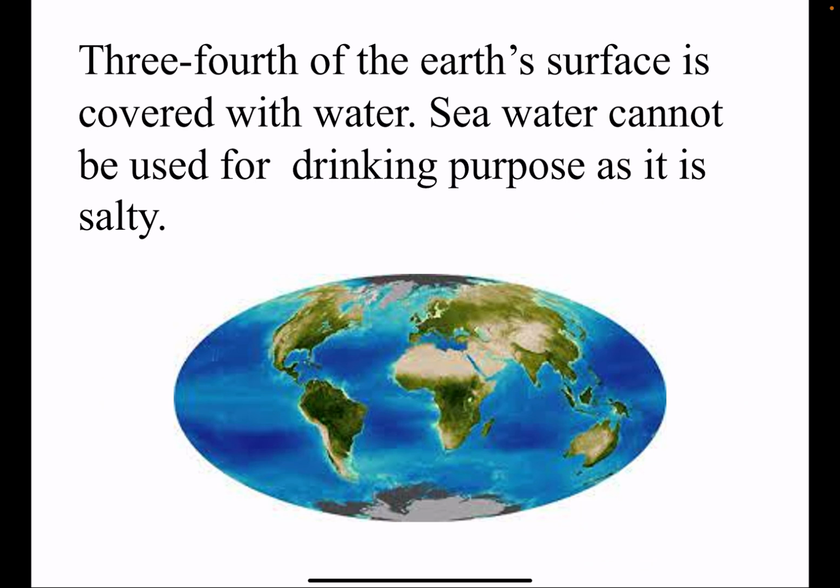You know that our earth is known as the blue planet. Why? Because 3/4 part of the earth's surface is covered with water. So it appears blue if you watch it from space. 3/4 of the earth's surface is covered with ocean water, sea water. But that sea water cannot be used for drinking. Why? Because it is salty. We cannot drink salty water. Okay, children?